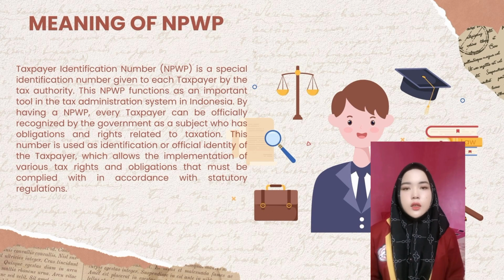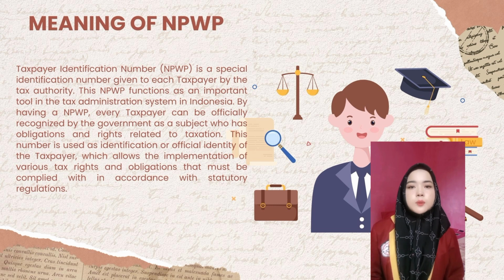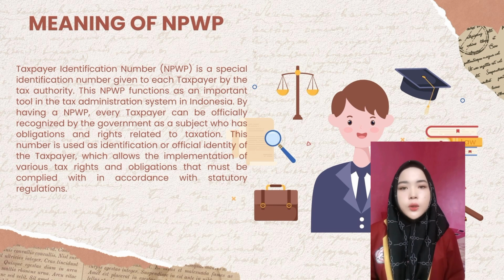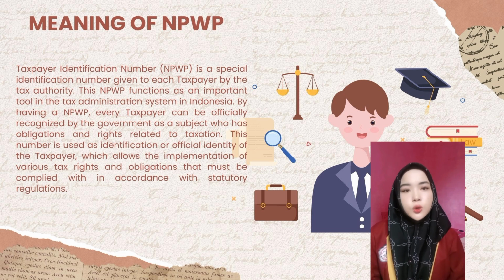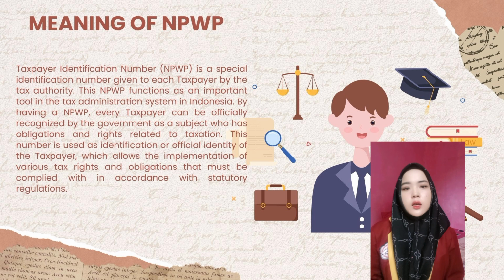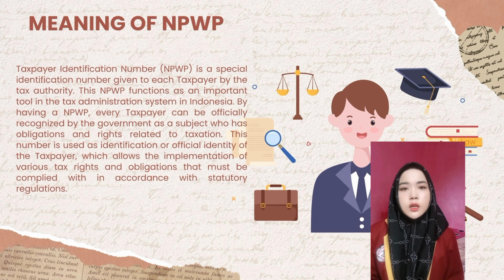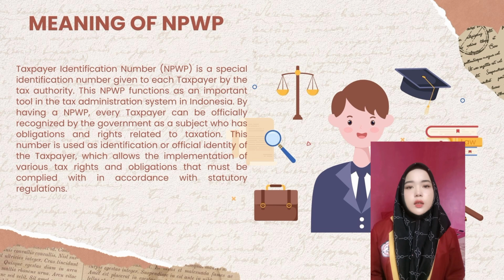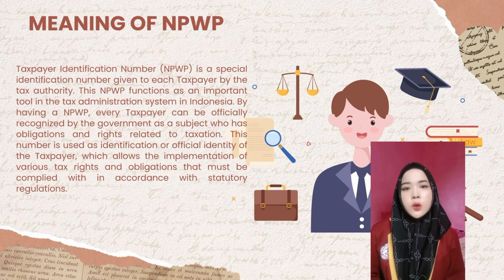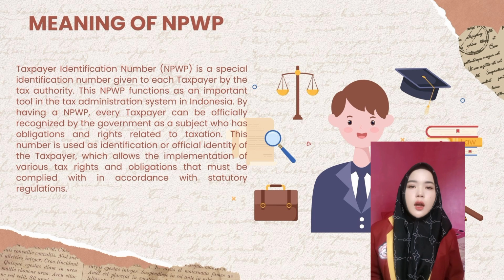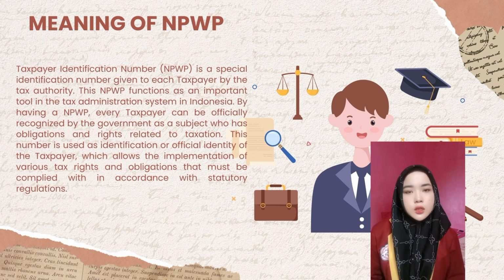Meaning of NPWP. Taxpayer Identification Number (NPWP) is a special identification number given to each taxpayer by the tax authority. This NPWP functions as an important tool in the tax administration system in Indonesia. By having an NPWP, every taxpayer can be officially recognized by the government as a subject who has obligations and rights related to taxation.